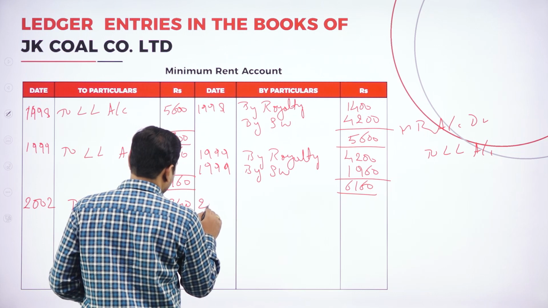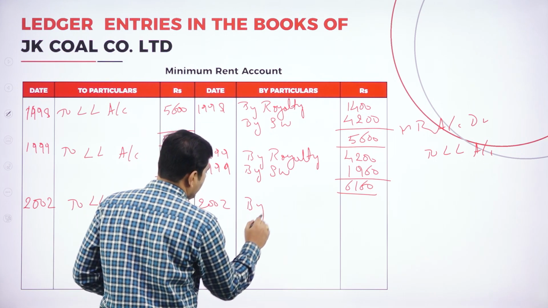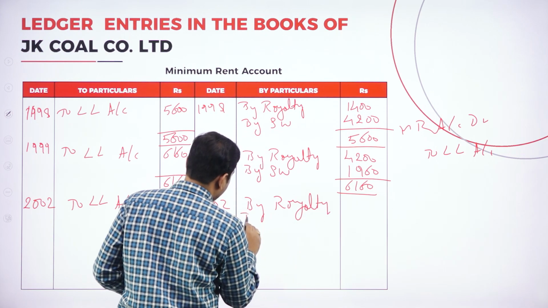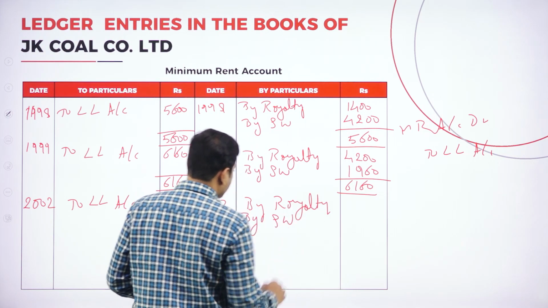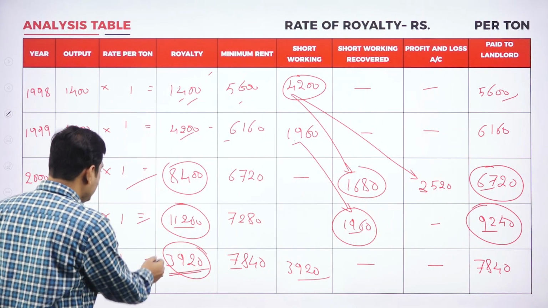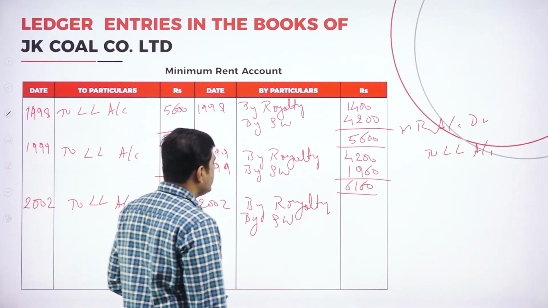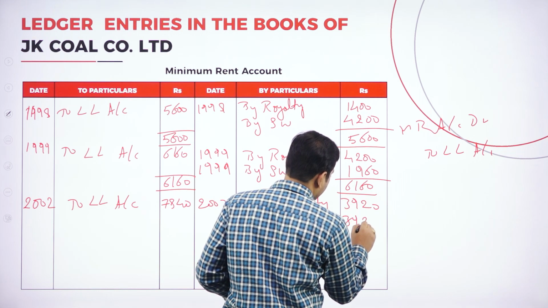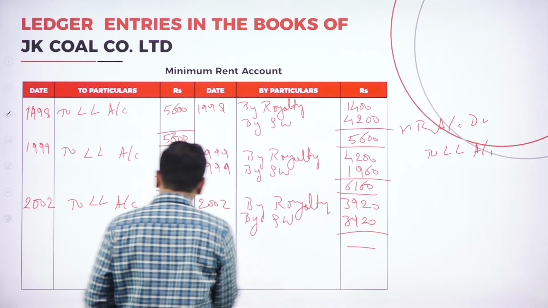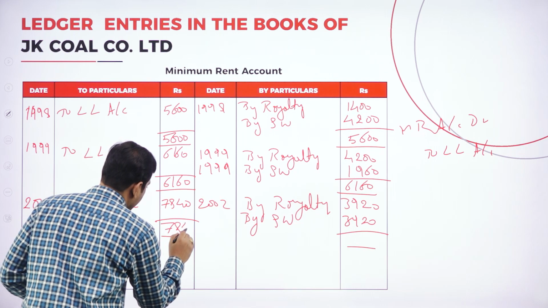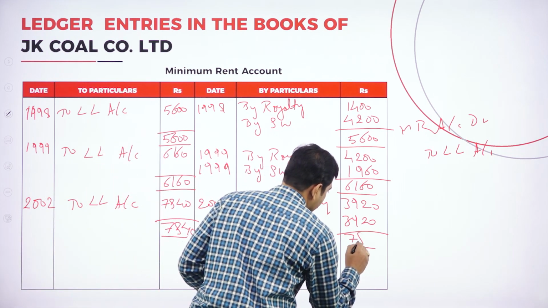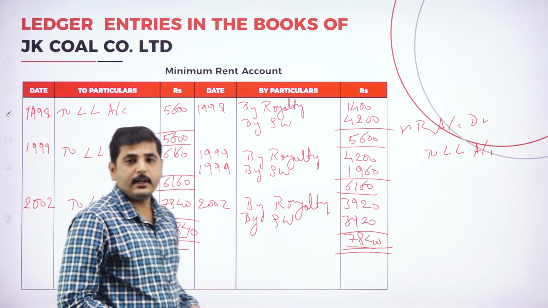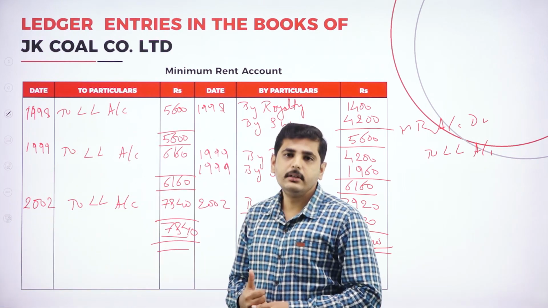For 2002, by royalty 3,920, by short working 3,920. Both amounts tally, 7,840. So this is how you have to prepare the ledger entries in the books of the lessee.